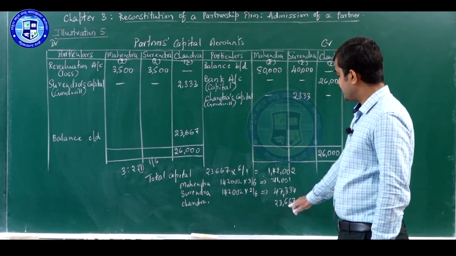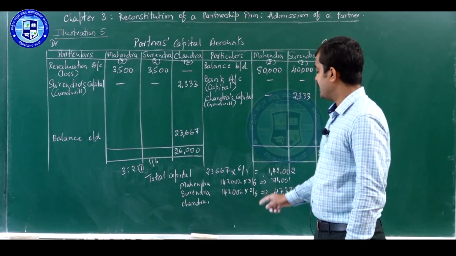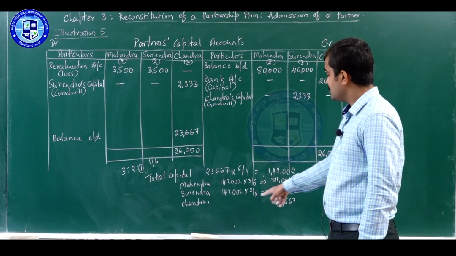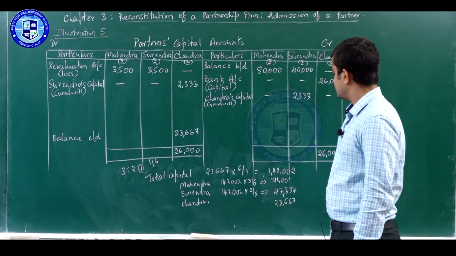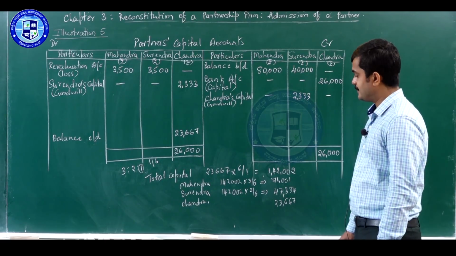We need not calculate it again, because on the basis of his capital and his share only we have calculated the total required capital. So, he will be having that amount only, that is 23,667 as his capital.